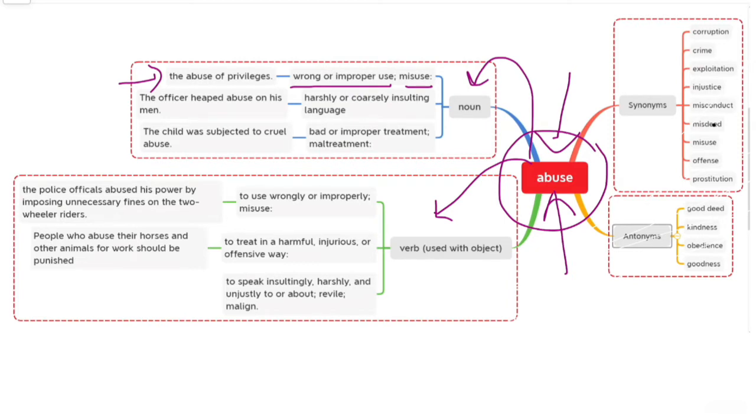Suppose a medical certificate has been given to a person when he was ill, and wherever he goes, if he shows that medical certificate, he gets some advantages. But even though he is not ill now and he is healthy, he is showing that medical certificate everywhere and is getting benefit from it. So this is abuse of privilege.